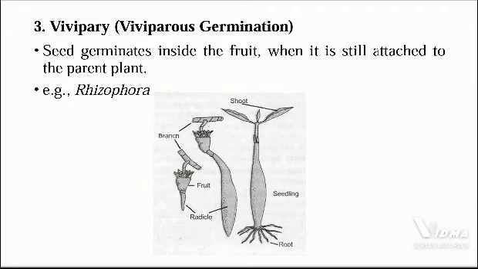In these plants, the seed germinates inside the fruit when it is still attached to the parent plant. The hypocotyl elongates and pushes the radicle out of the seed and the fruit. Growth continues till the hypocotyl and radicle become several centimeters long. The seedling becomes heavy. As a result, it breaks its connection with the fruit and falls down in the salt-rich